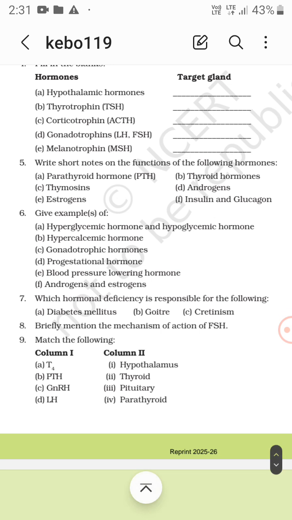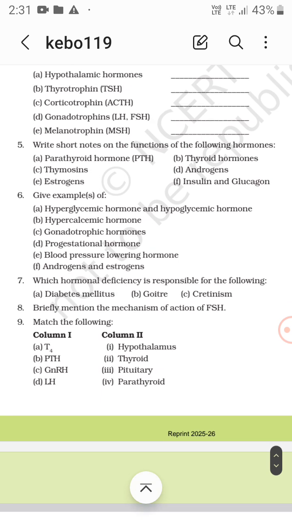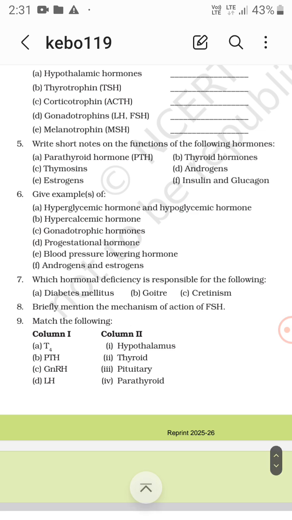Progestational hormone, blood pressure lowering hormone. Then the androgens and estrogens; give examples. LH acts on the Leydig cells in the seminiferous tubules, and these cells release the androgens.